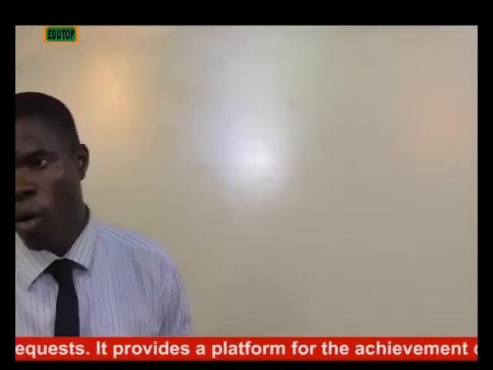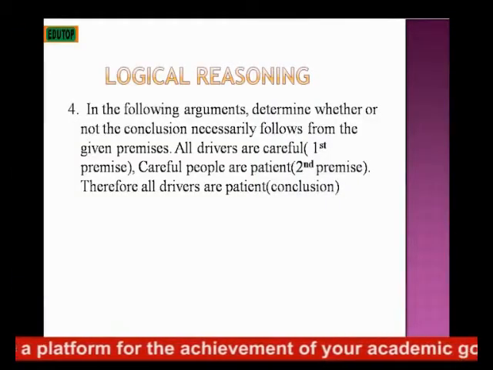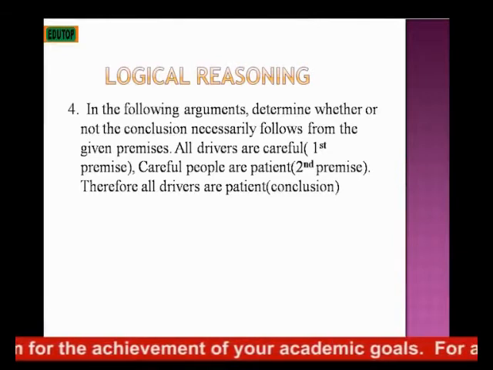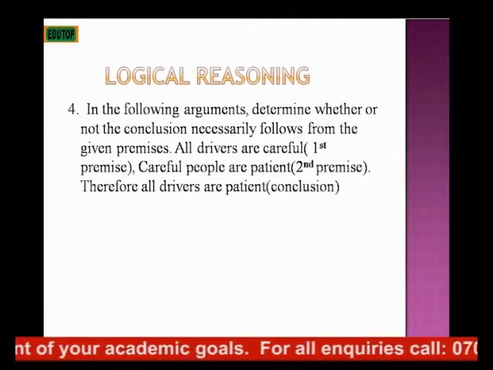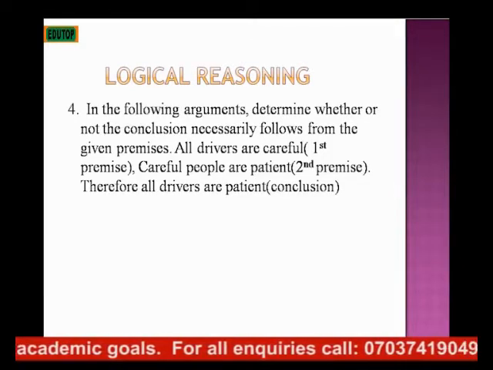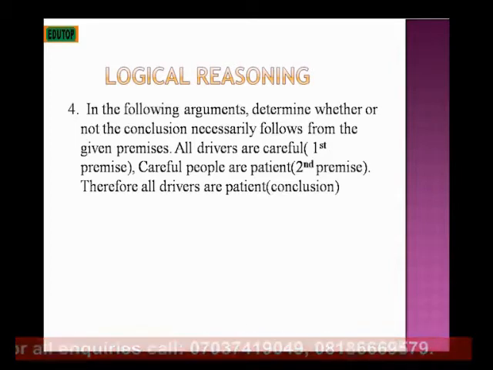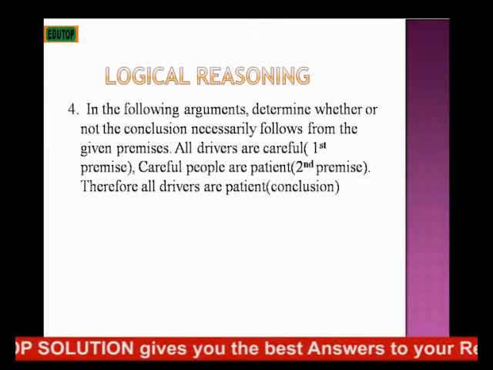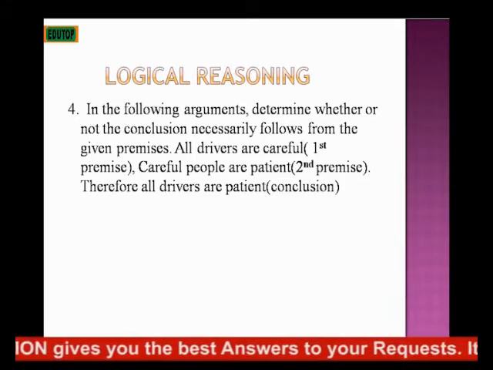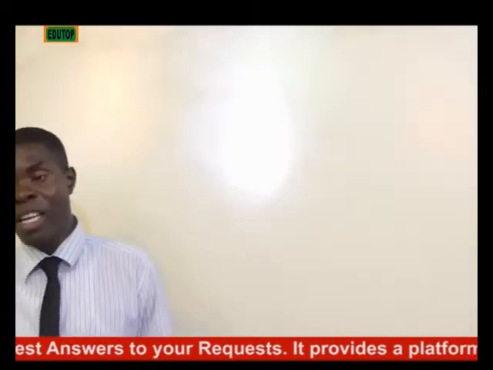Question number 4, which is the last for this exercise. In the following arguments, determine whether or not the conclusion necessarily follows from the given premises. All drivers are careful, first premise. Careful people are patient, second premise. Therefore all drivers are patient. From the way this question is designed, it is obvious that it is a chain rule.